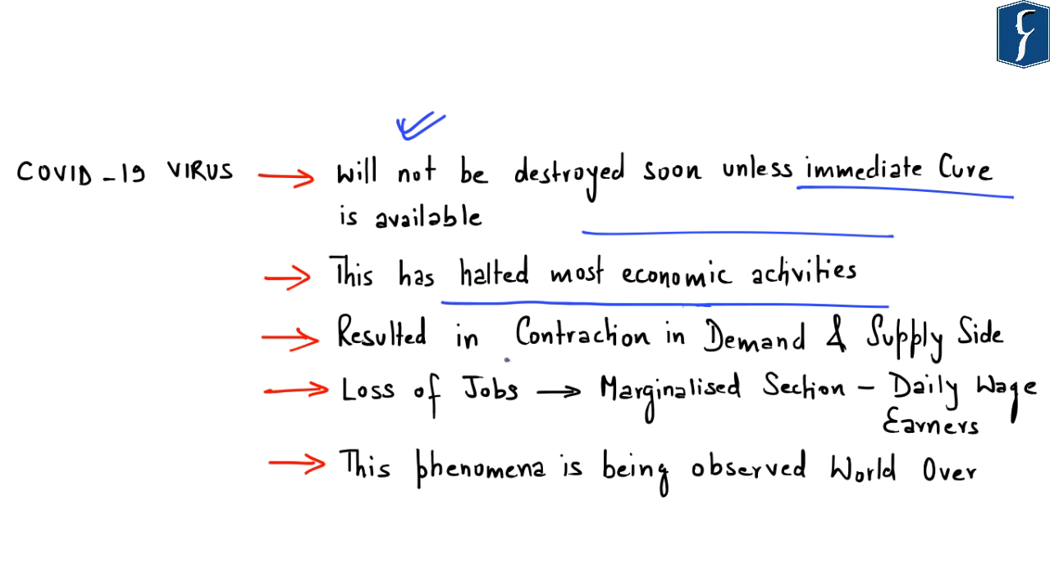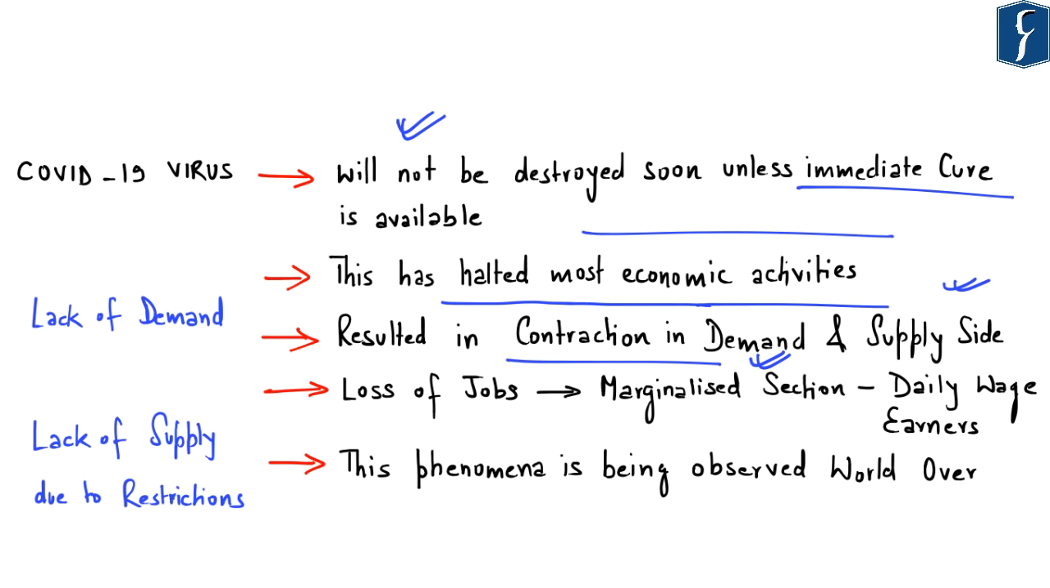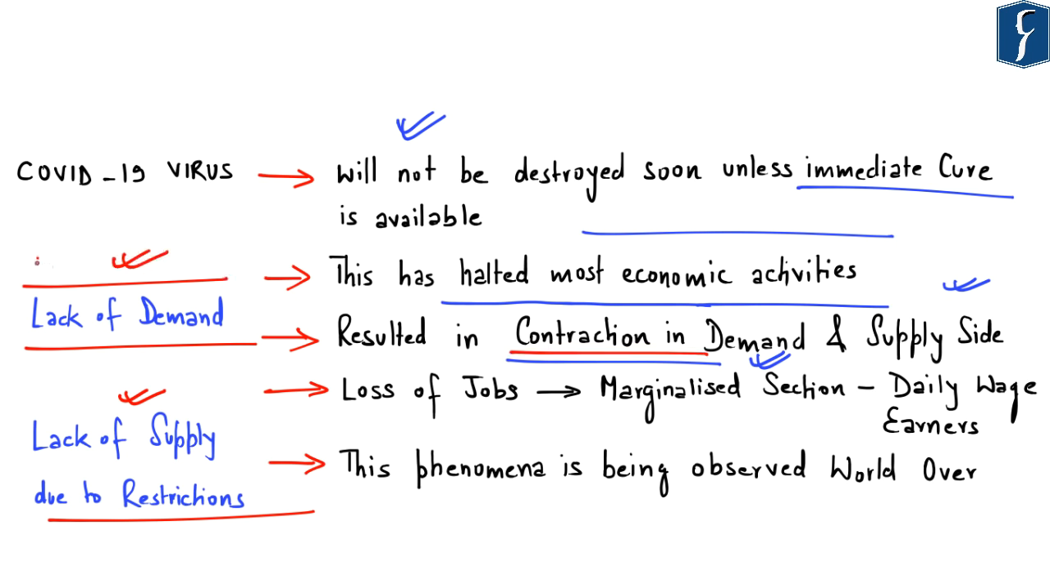And this has resulted in a contraction in the economy, both from the demand side as well as from the supply side. Now, with respect to supply side contraction, we can say that there is a lack of supply of non-essential items, especially due to restrictions, and this is not only in India but also in most parts of the world. And with respect to demand side, we can say that there is a lack of demand for non-essential items as of now. So both these aspects, that is lack of demand as well as lack of supply due to restrictions amid the COVID-19 lockdown, have resulted in a contraction on the demand as well as supply side. And this has impacted the economies of the world, including India.